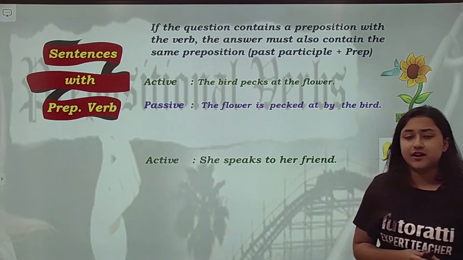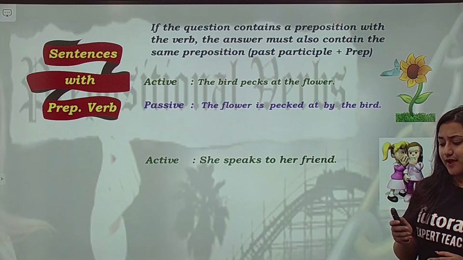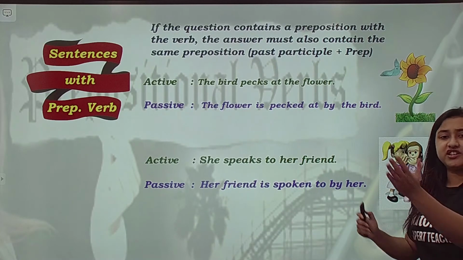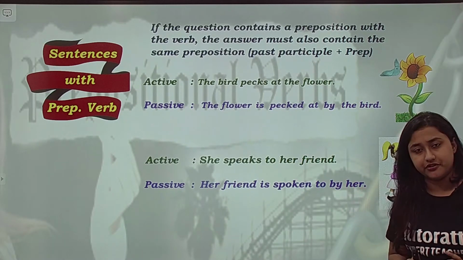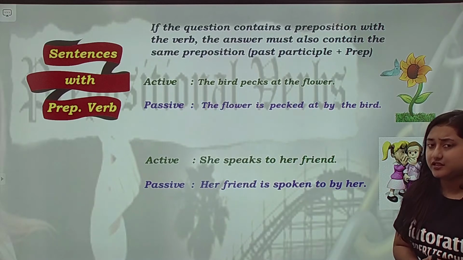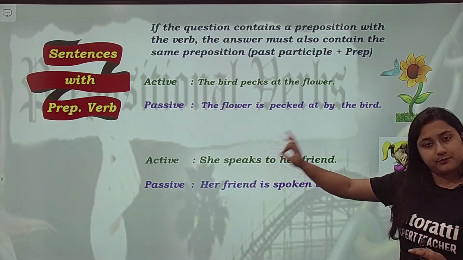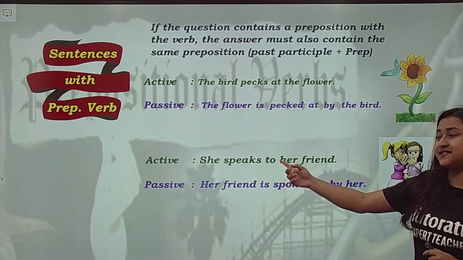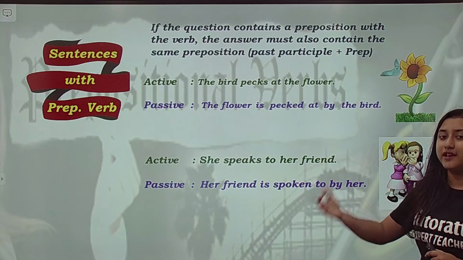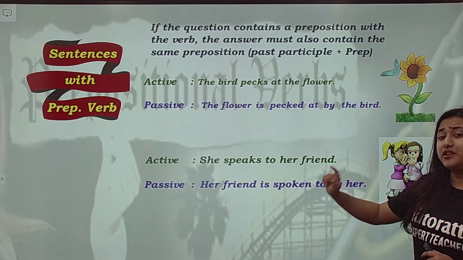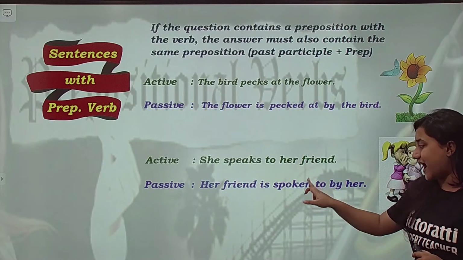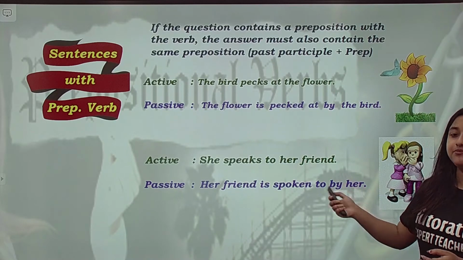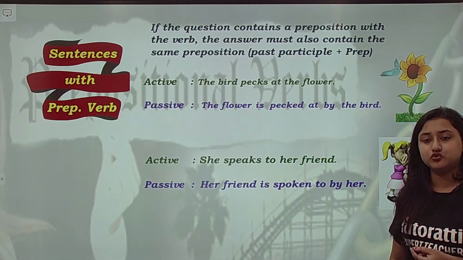So now you think of the answer. First of all, we'll swap the subject and the object. Her friend आ जाएगा subject में, and she will move to the object, which will become her. Next is we'll add to be in the correct tense. Speaks present tense है, तो हमने is लगाया. Third step, speaks का past participle is spoken, तो हमने spoken लिखा. But because there is a prepositional verb here, we added to. Her friend is spoken to. And the last step, the traditional step, that is by. Her friend is spoken to by her.